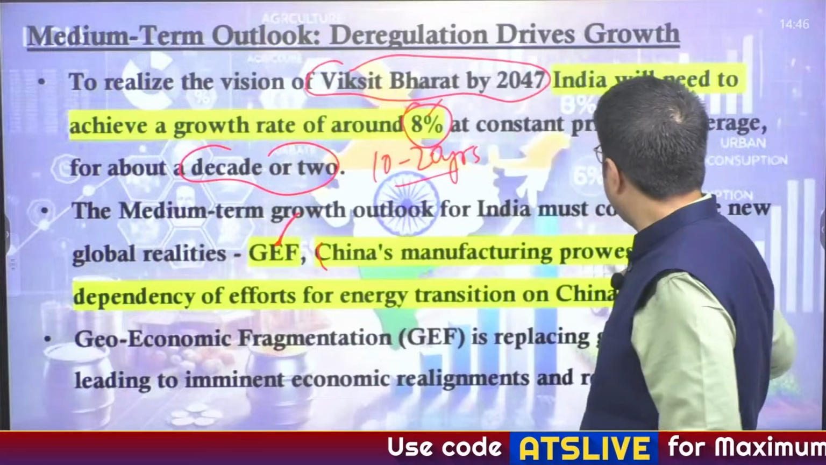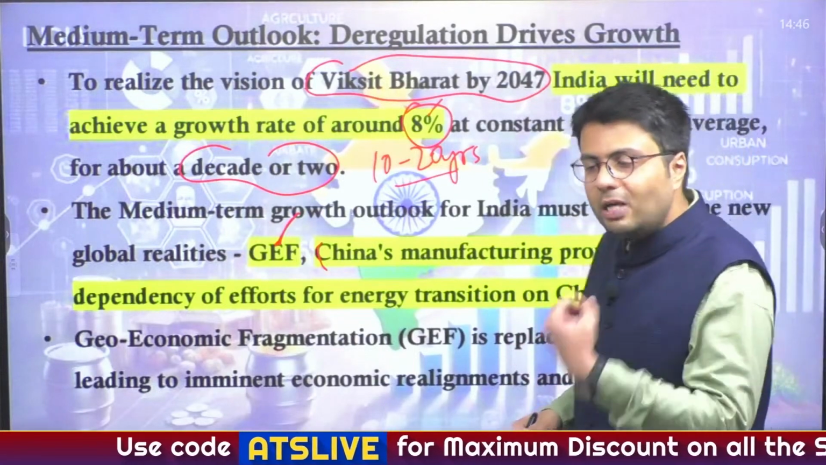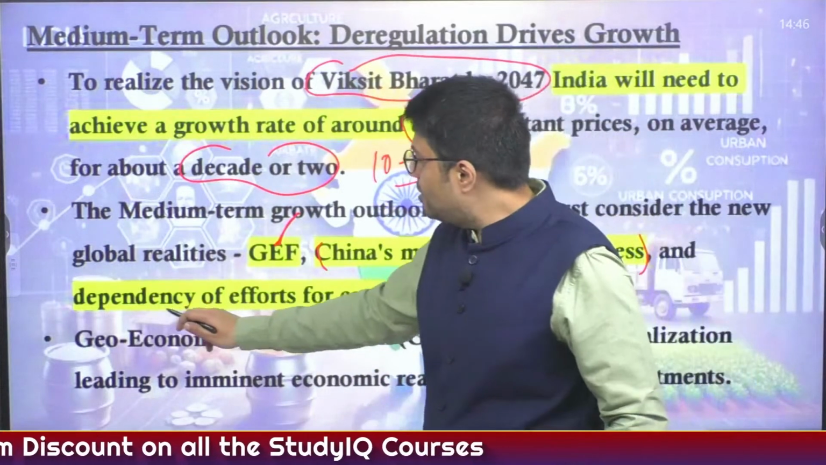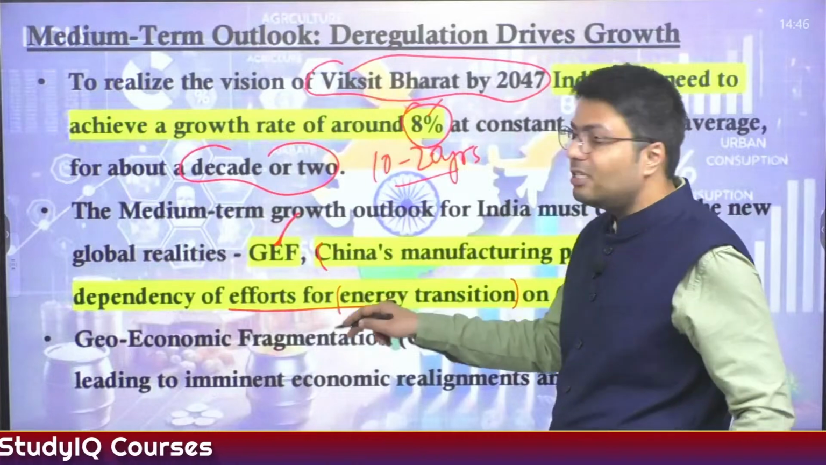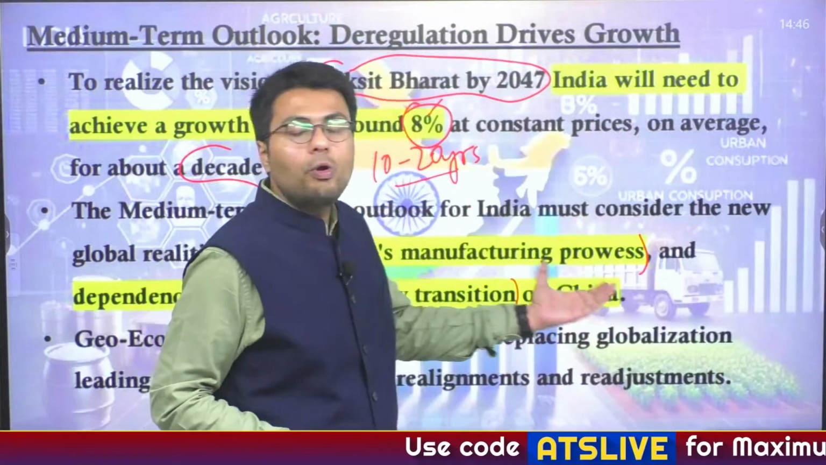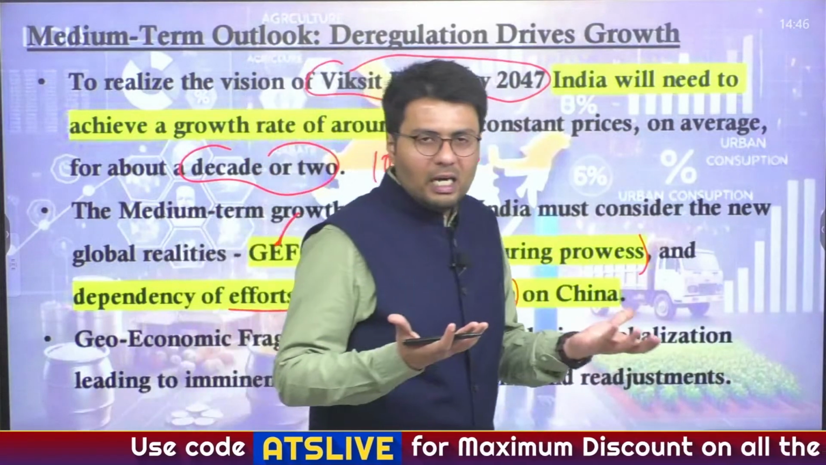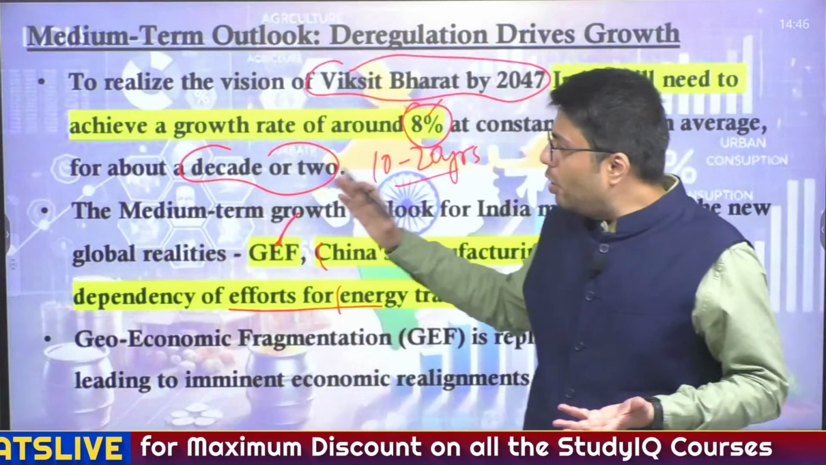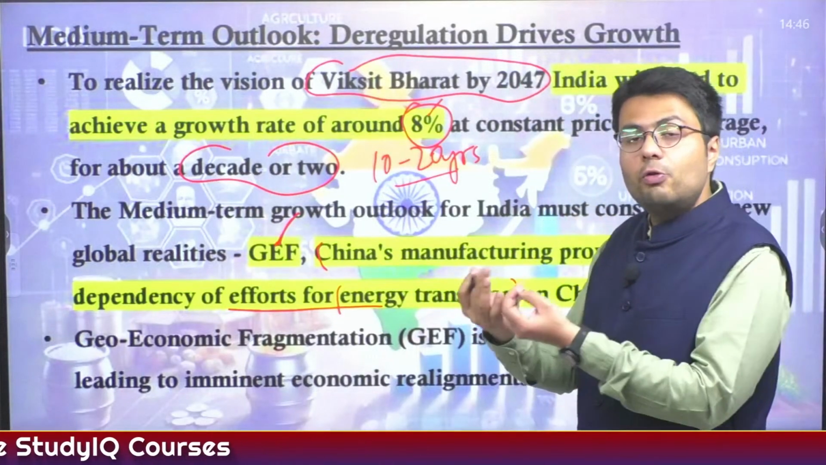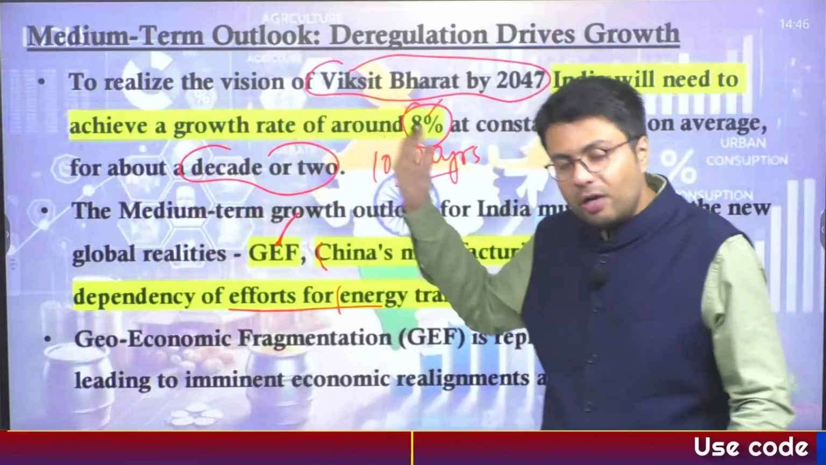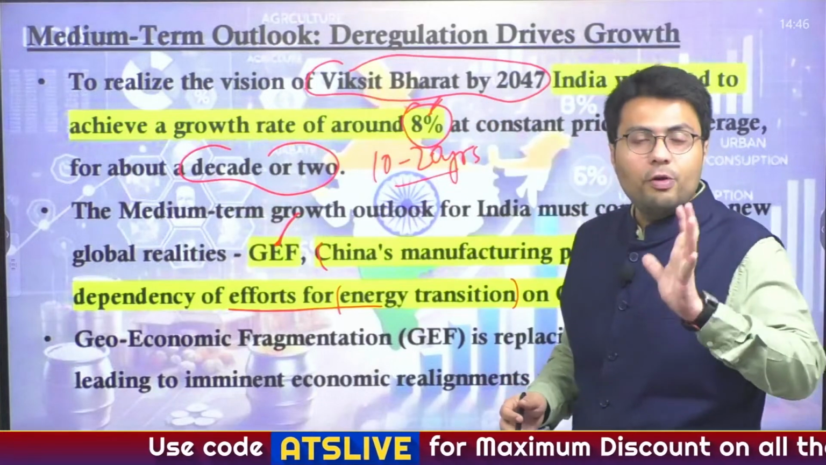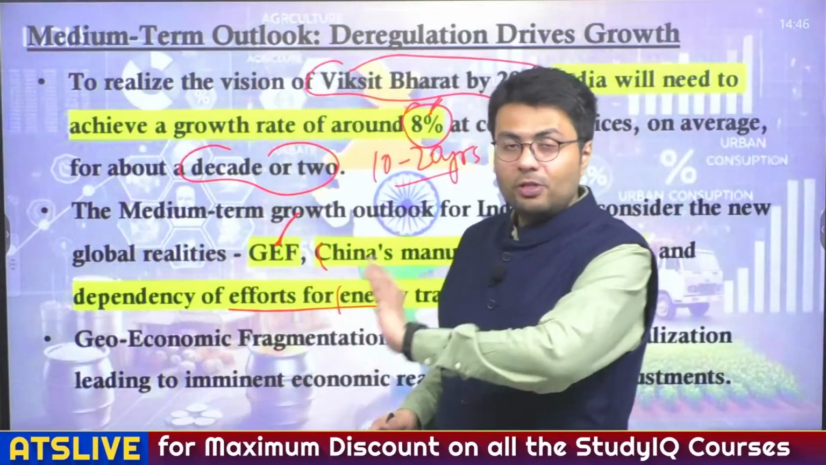Also, China's manufacturing prowess is still very much intact, so you cannot expect that China will lose out on much share of its export markets. Also, India is witnessing efforts on its energy transition, and it is moving to a less carbon intensive manufacturing process, and for that it is dependent more on countries like China for importing key inputs like solar cells. So all of these factors, according to the economic survey, can create a challenge for India's growth prospects in the next decade or two. And for it to become developed, India needs a higher economic growth rate of about 8%, and it should continue for a period of about 10 to 20 years.